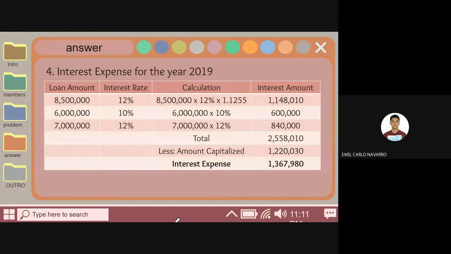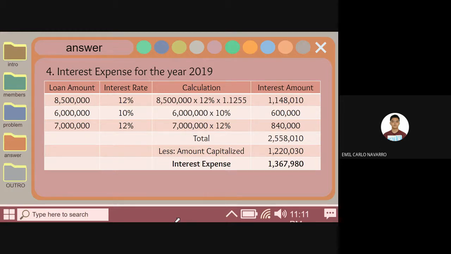For our final requirement, we have to find the interest expense for the year 2019. By doing this, we will make a table so we can easily identify the loan amount, interest rate, the process of calculation, and the equivalent interest amount.